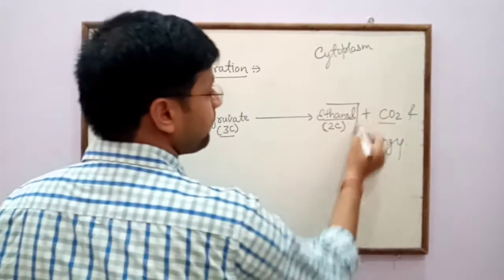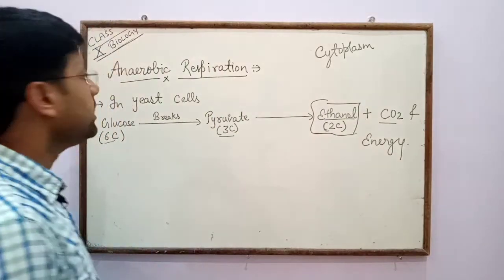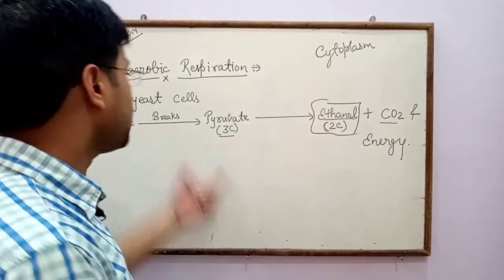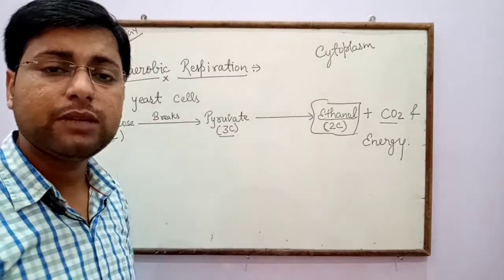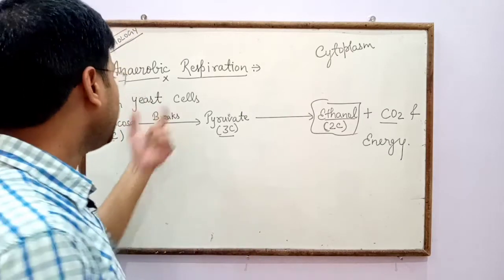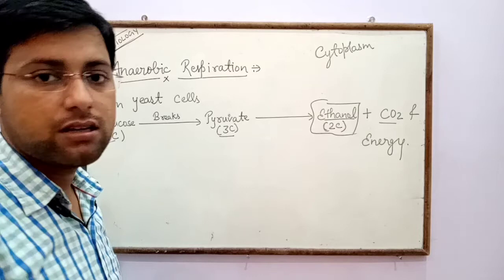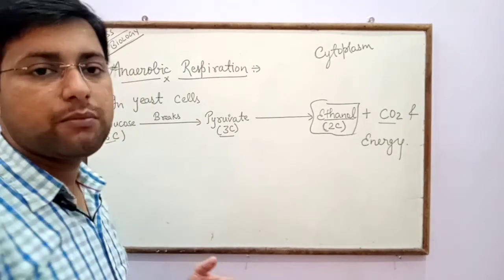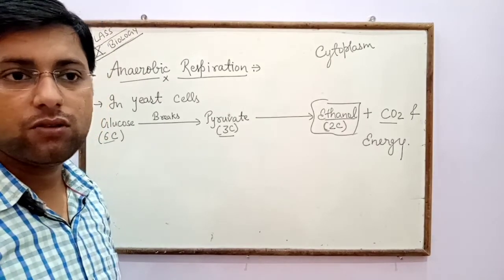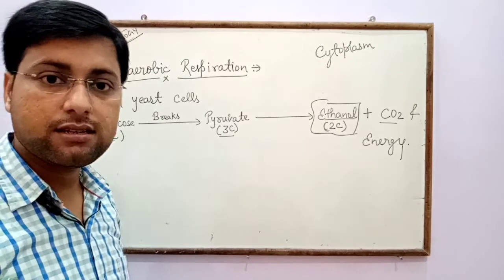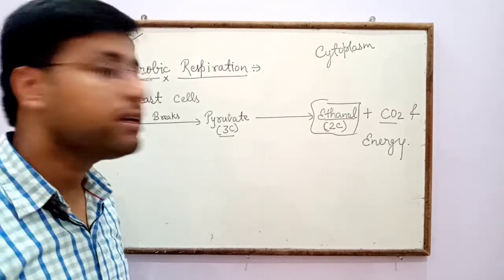So here ethanol is formed in anaerobic respiration. In anaerobic respiration, one example is the yeast cell. In fermentation, there is the breakdown of glucose, and yeast is also used in the bakery industry.